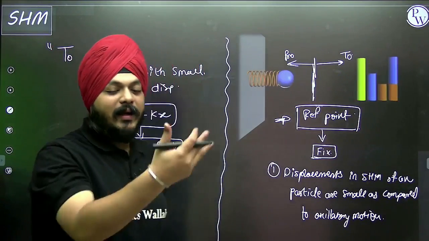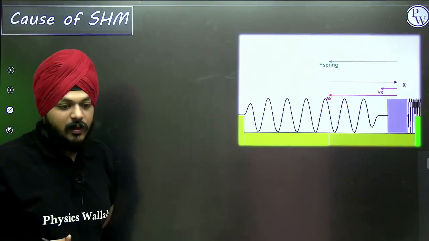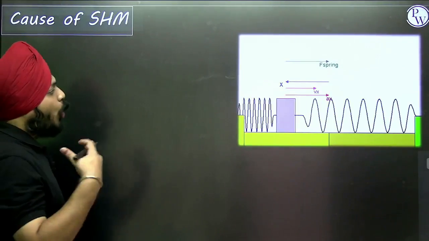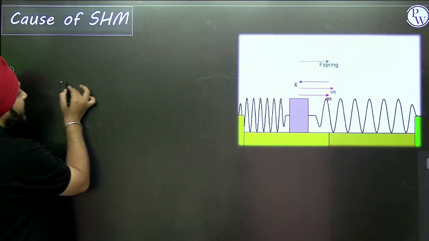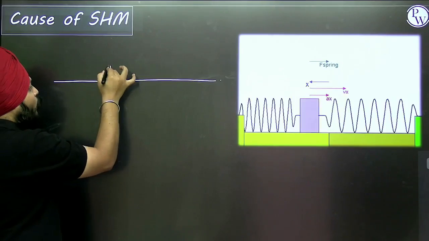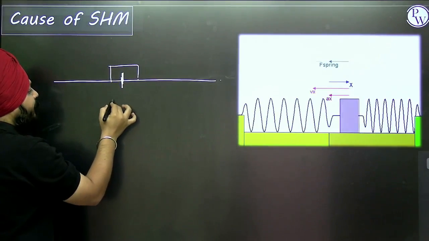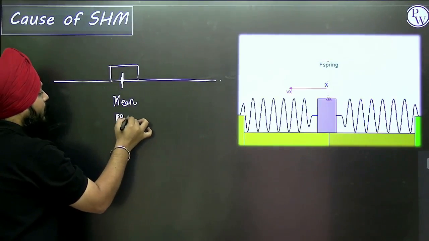For that, let's understand one example. I think as of the cause of the SHM, let us take a very simple point. You can see it in the visualization also. The reference point with respect to which the particle is moving to and fro is known as the mean position of the particle.